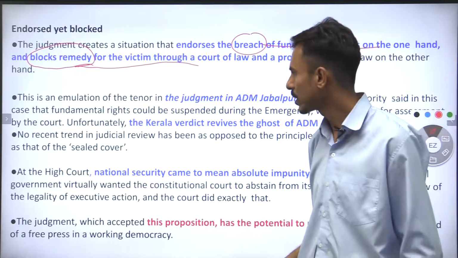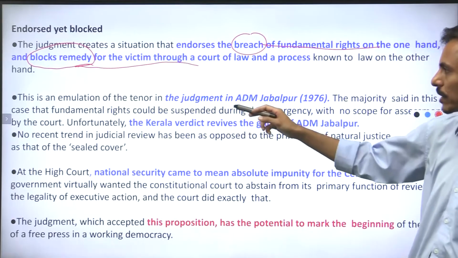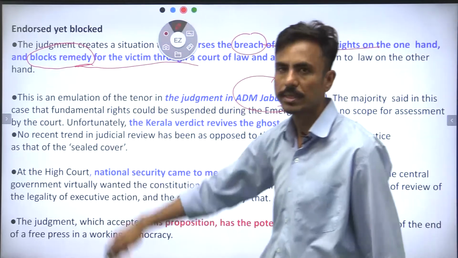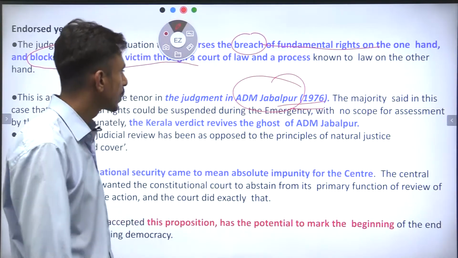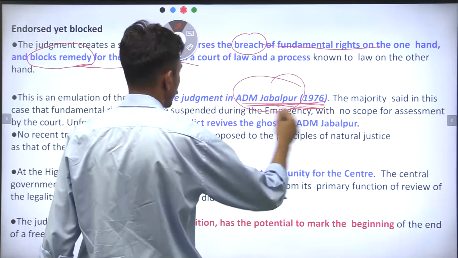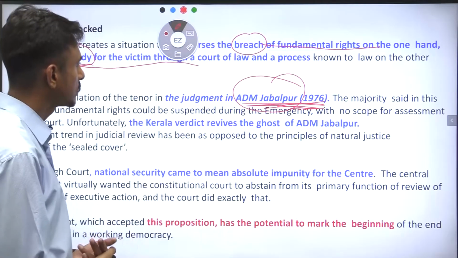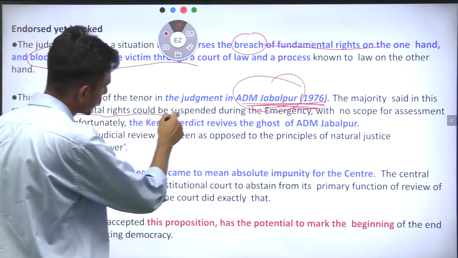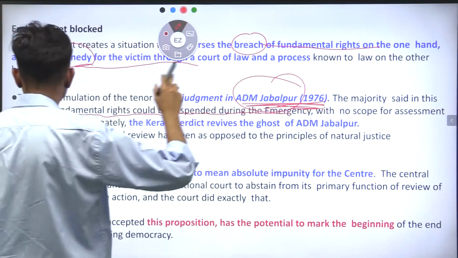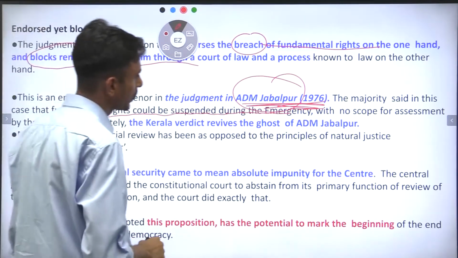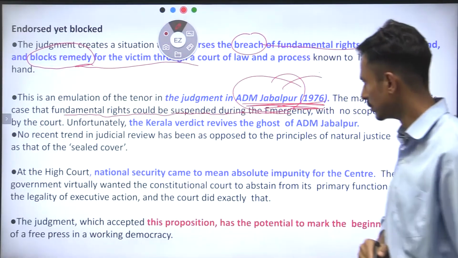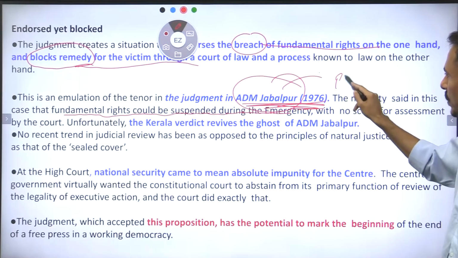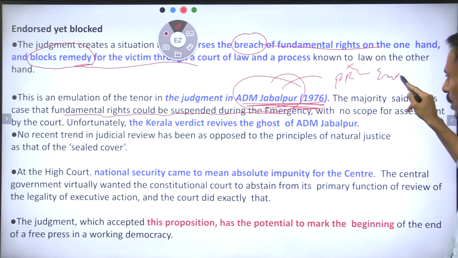So in this sense, it is a very difficult situation, and this is an emulation of the tenor in the judgment of ADM Jabalpur. Guys, when the emergency was imposed by the Indira Gandhi government in the year 1975, and it went on till 1977, in 1976 the very famous case ADM Jabalpur came up. In this case, it was held that the fundamental rights could be suspended during the emergency with no scope for assessment by the court, right? I repeat again, in ADM Jabalpur, which is a dark chapter in the history of India, the court said that fundamental rights can be restricted during emergency, right?